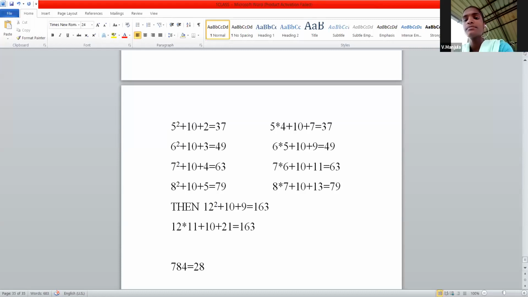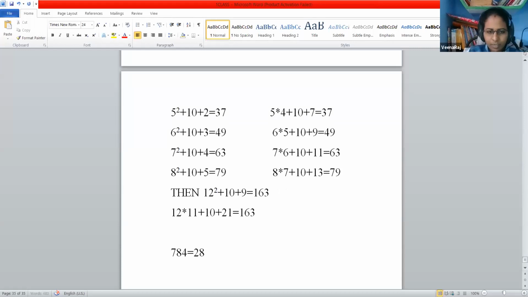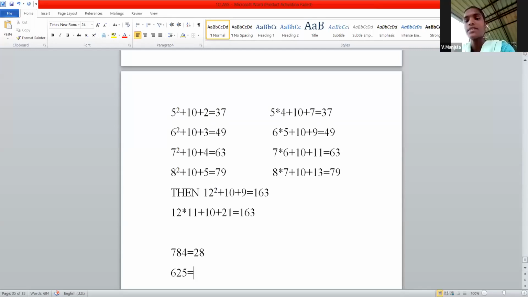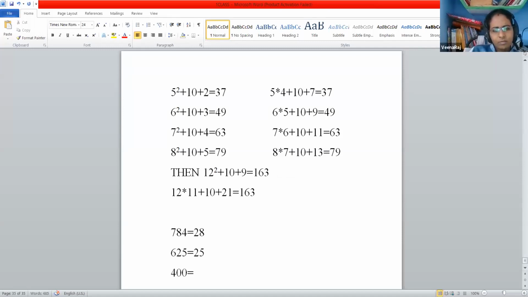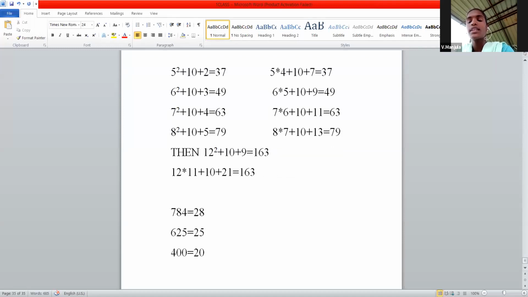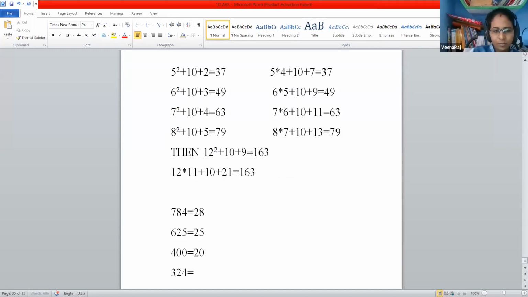The next one, ma'am, 625 is equal to 25. Third, 400 is equal to 20. Fourth, 324 is equal to 18.